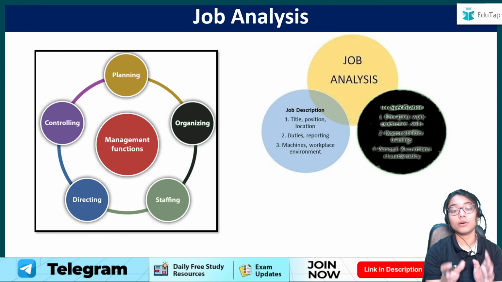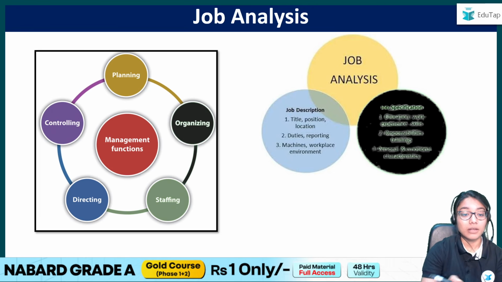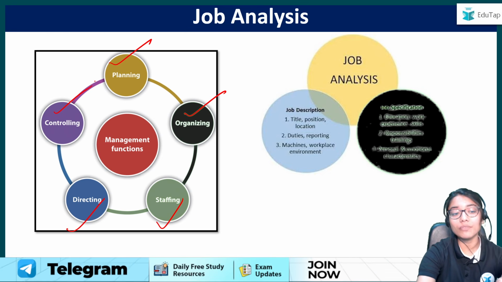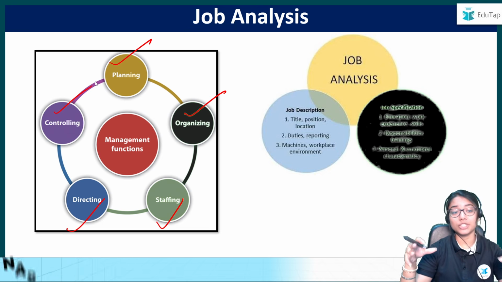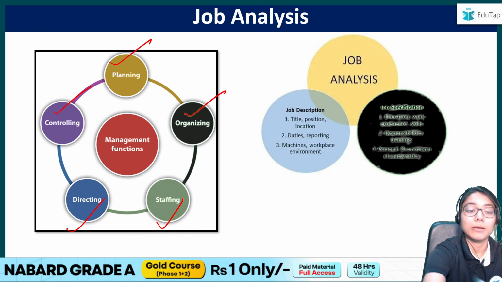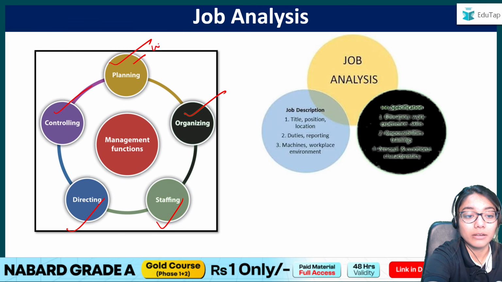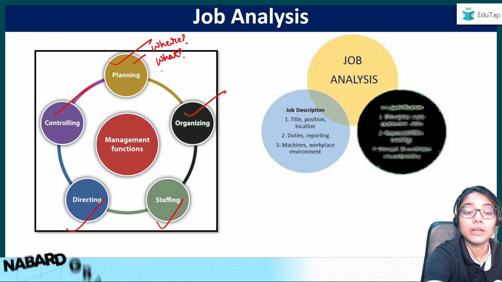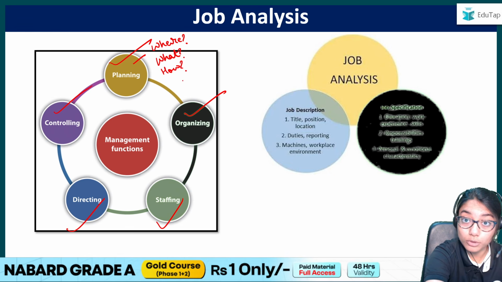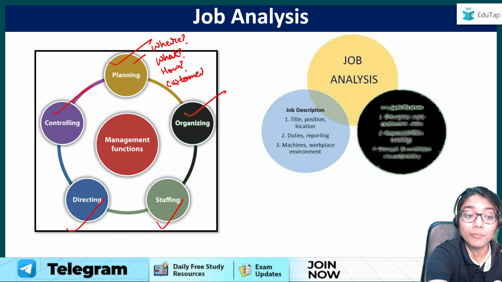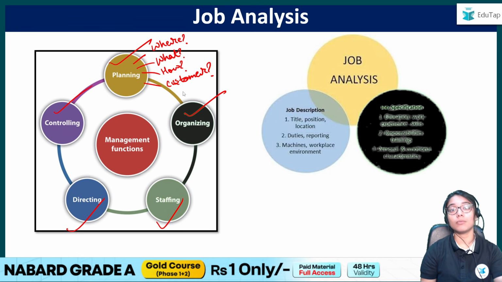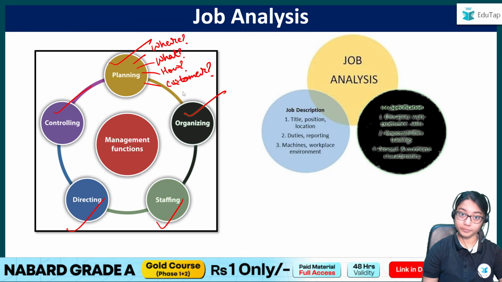To understand more about the 5 functions of management, we basically have seen planning, organizing, staffing, directing, and controlling. What was planning? We understood wherein I'm just setting the initial plan. I want to open a cafe. Planning, what all will I see? Where I'll open it, what I'll serve, how the decor is supposed to look, what sort of customer base I am going to be catering to. So planning is for answering all these various different questions. I'm setting the initial plan about what my company is supposed to be for, right?